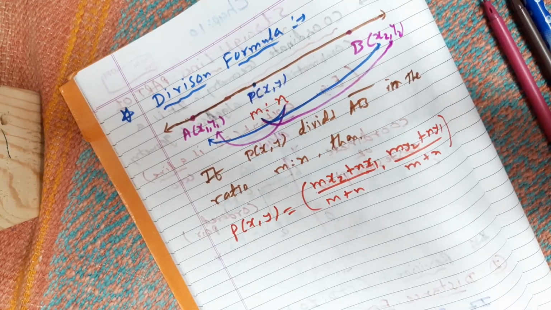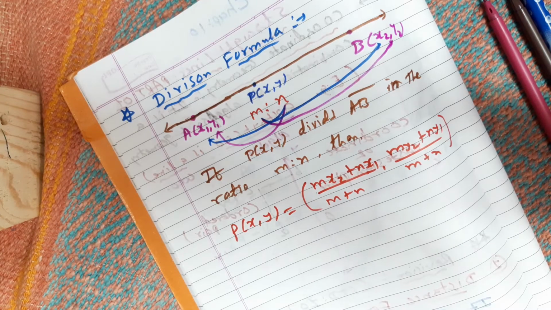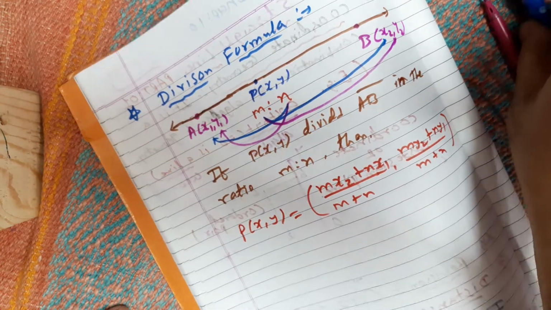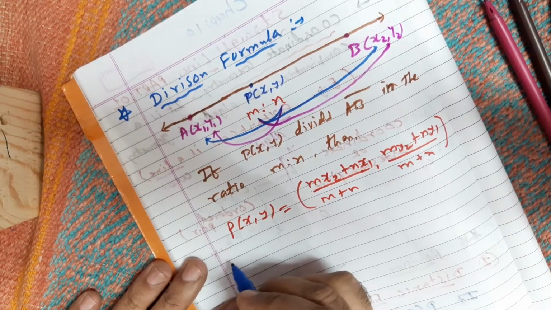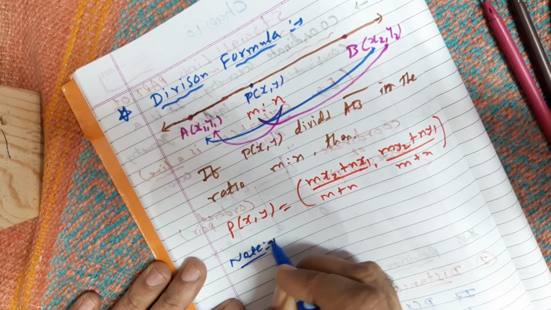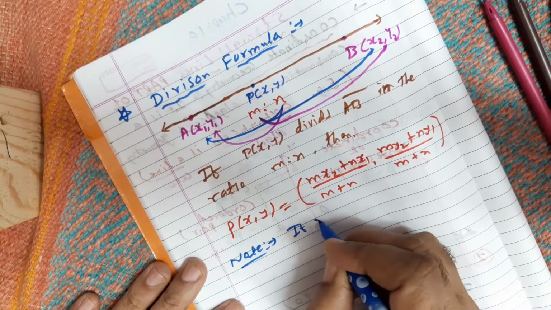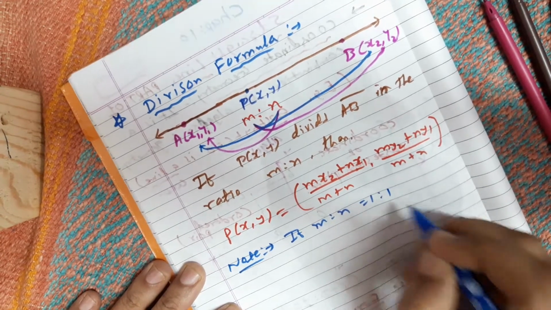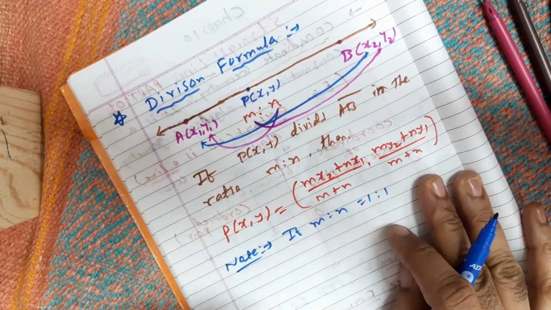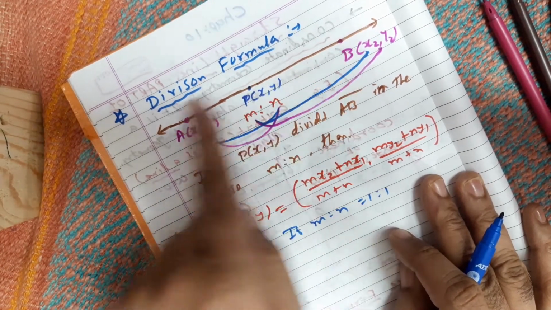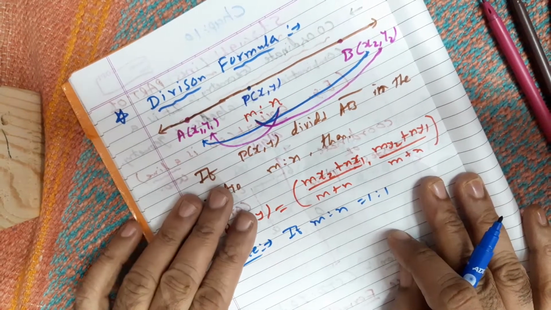ठीक है, right? So this was a division formula, and from this division formula only, very important note, that if m is to n is equal to 1:1, then what? Then the point P will become a midpoint of AB, isn't it?